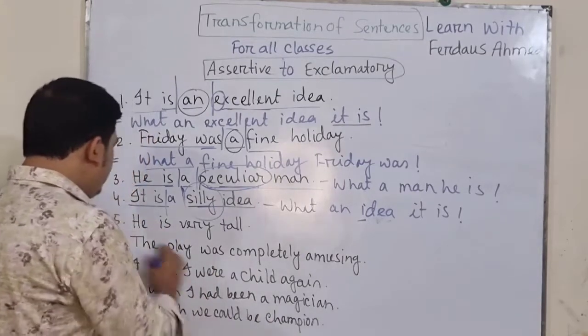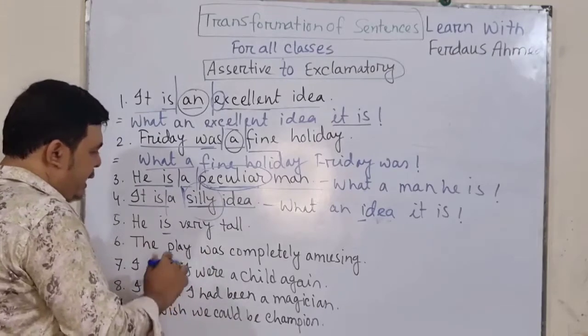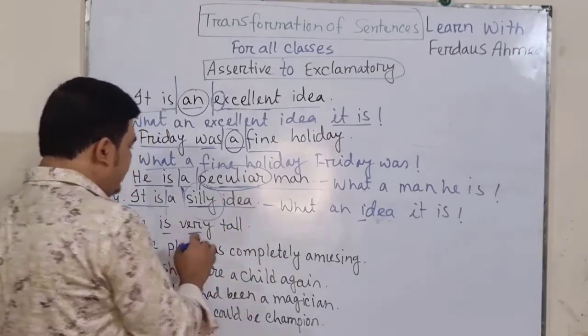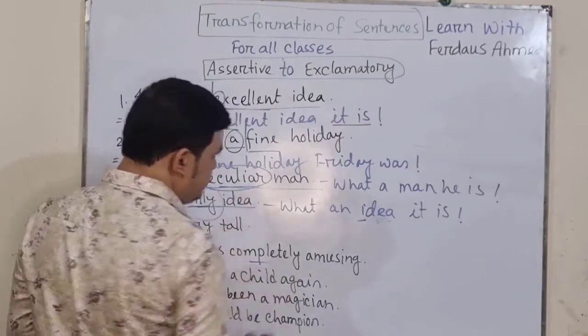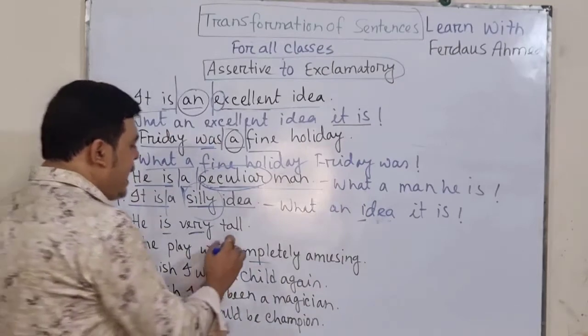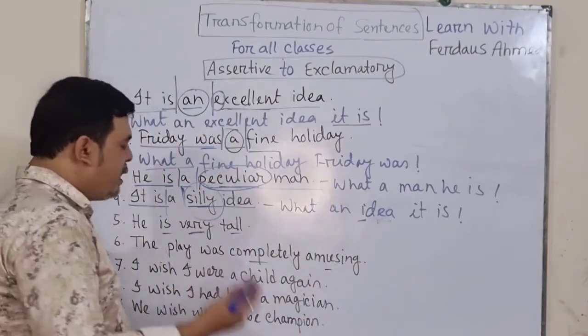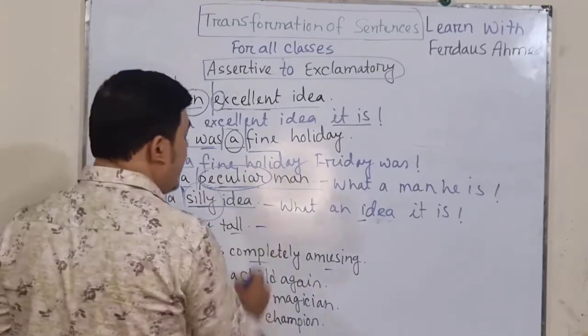He is very well. So the main rule is that if you find that the adverb or the adjective is highlighting the next noun, verb or adjective, you will have to start it with how.